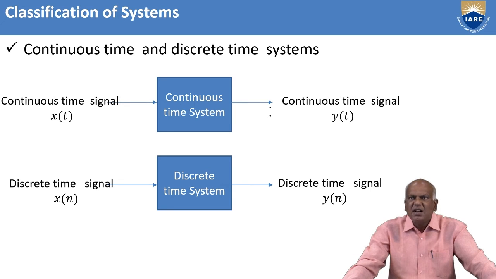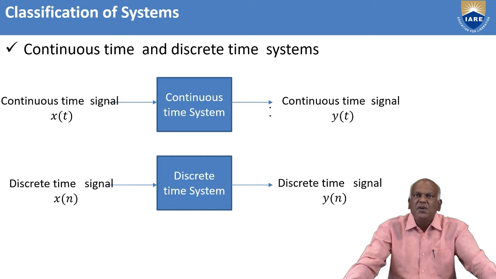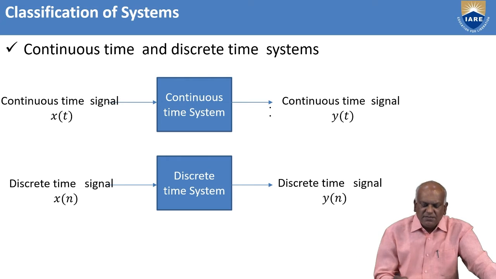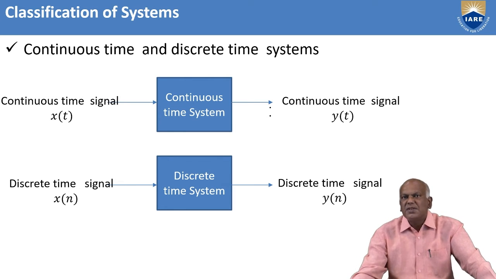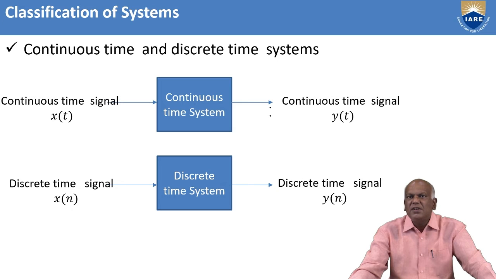Next, continuous time systems. In continuous time systems, the input continuous time signal is mapped into the output continuous time signal. Also, the input and output relationship of a continuous time system is described by linear constant coefficient differential equations. Similarly, discrete time systems process only discrete time signals. Both input and output are discrete time signals. This input and output relationship is given by difference equations.